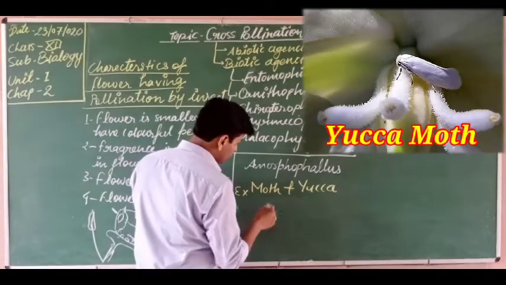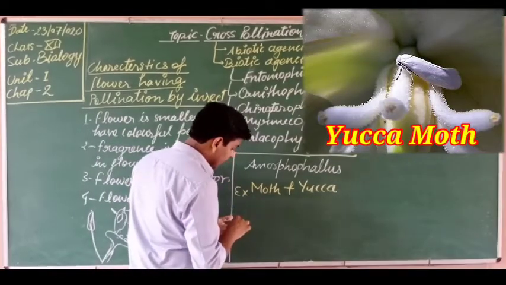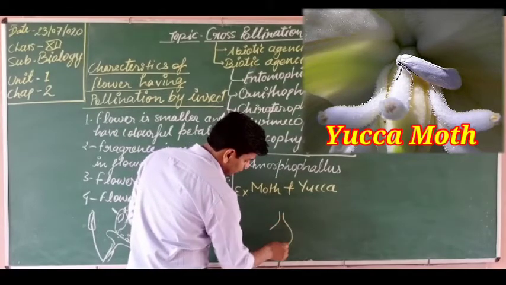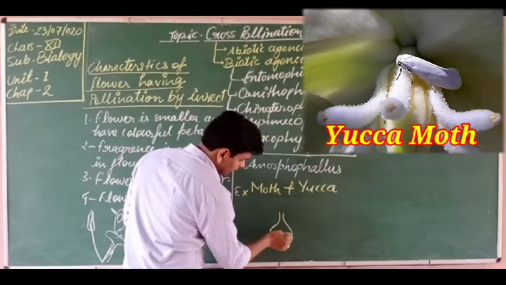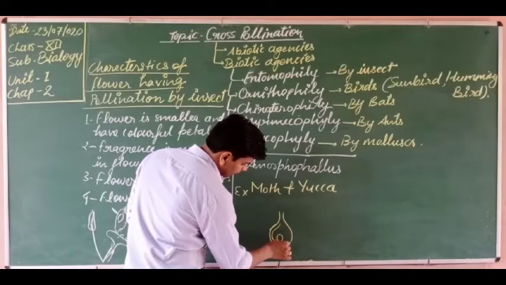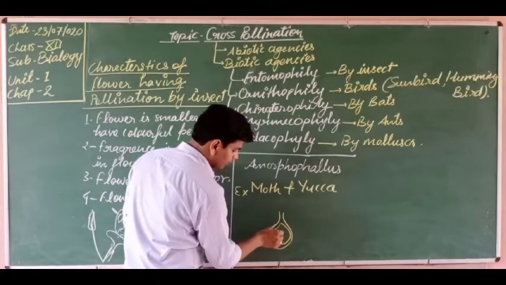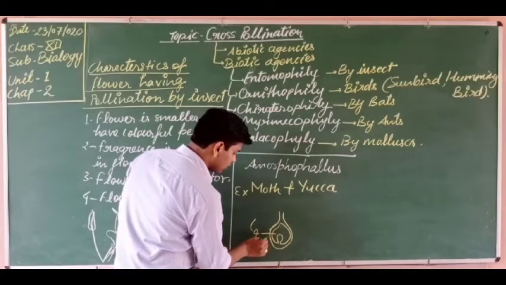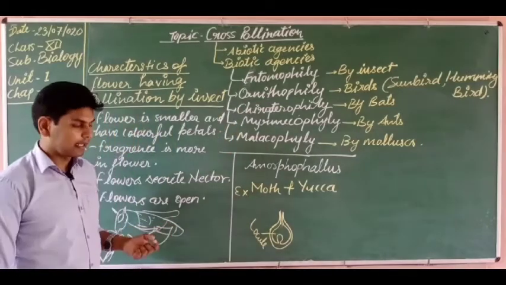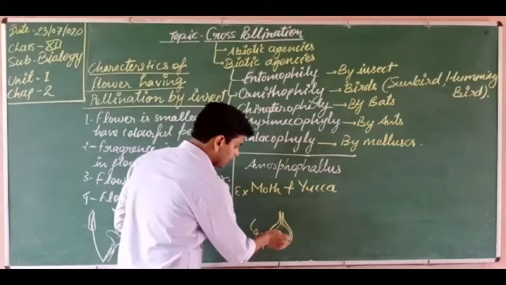How is it possible? Do you know, students? Here this one is the yucca plant, and the ovary of the yucca plant, like you are looking here. I told you earlier that the cavity of the ovary is known as the locule. So this moth lays eggs inside the locule.